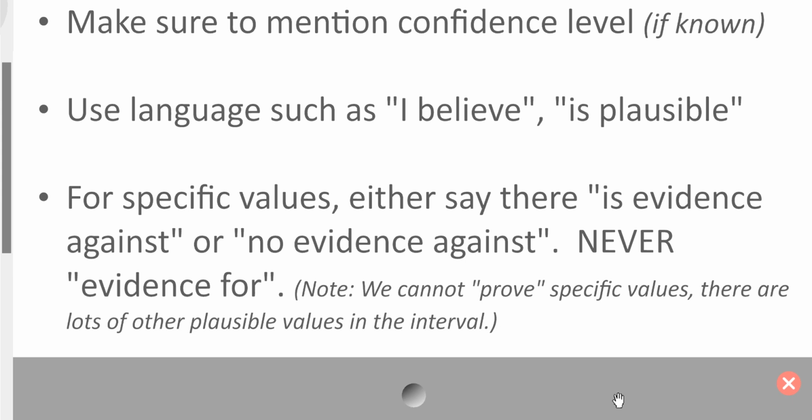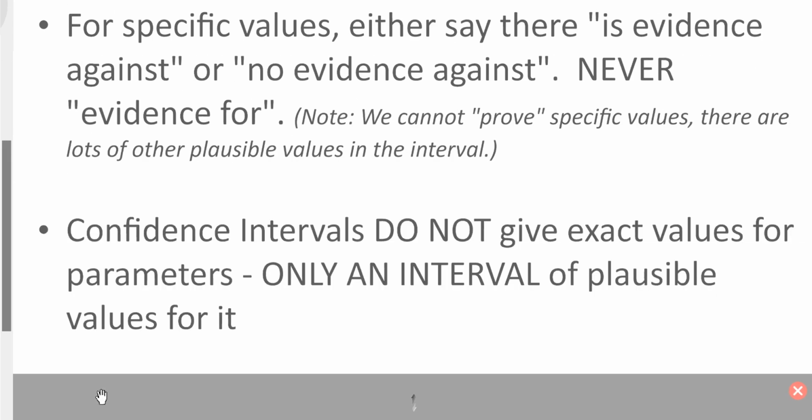For specific values, if you're asked about a specific value, do we have evidence that it's exactly 50%? Well, in this case, we have evidence against it. We don't want to ever say we have evidence for. So even if we said 55%, I would say that that's a very specific value. We don't have evidence against it. It could fall in there. But I wouldn't say we have evidence for it, because it could happen anywhere within that 51 to 58% that we figured out there. So we're not proving specific values.